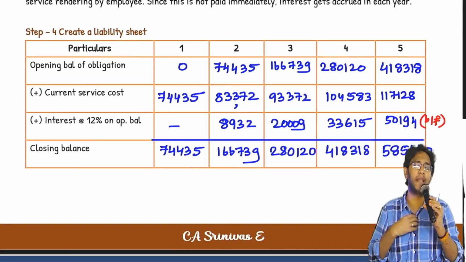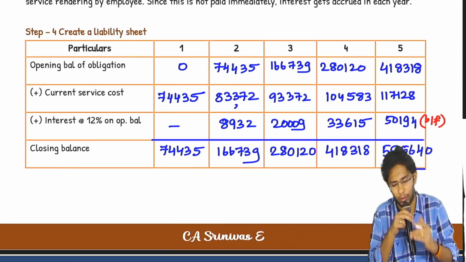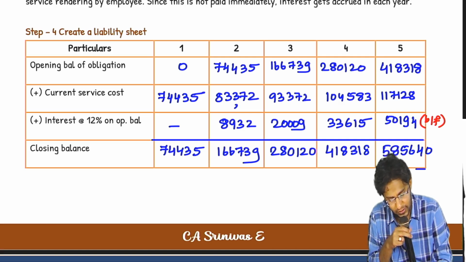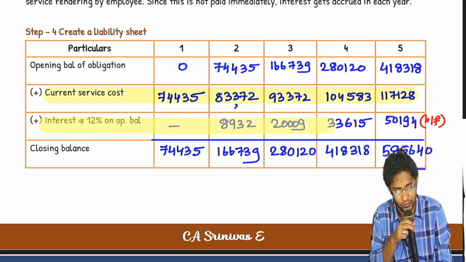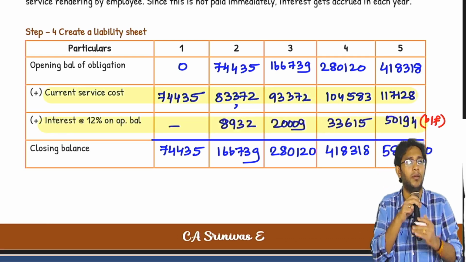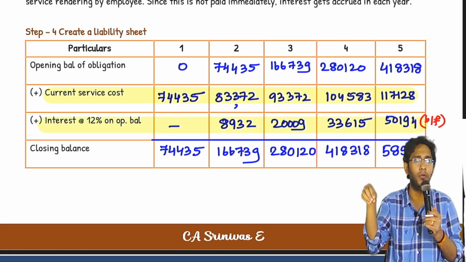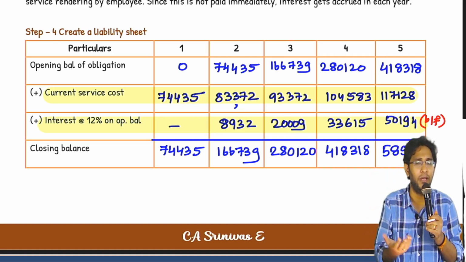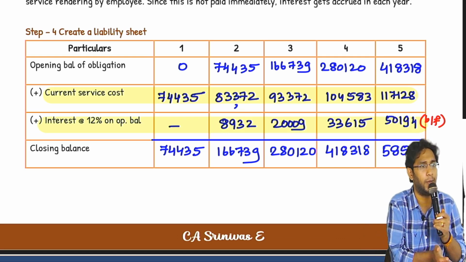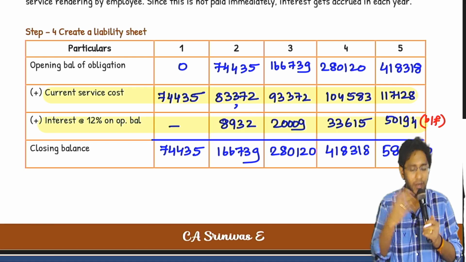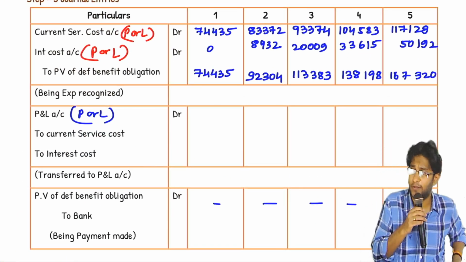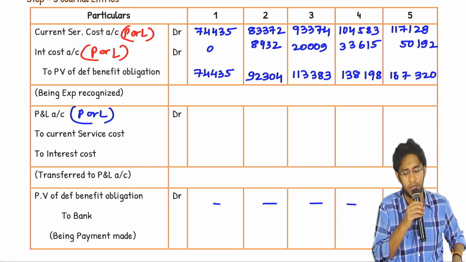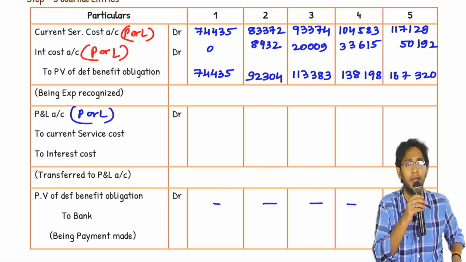The moment you see this liability sheet, you will indirectly understand what your impact on the P&L account is each year. This is your P&L account impact. Even interest is your P&L. These two you have to put in the P&L account, and since you are not paying every year immediately, you have to create a liability. So your entry will be: current service cost, interest cost to liability.